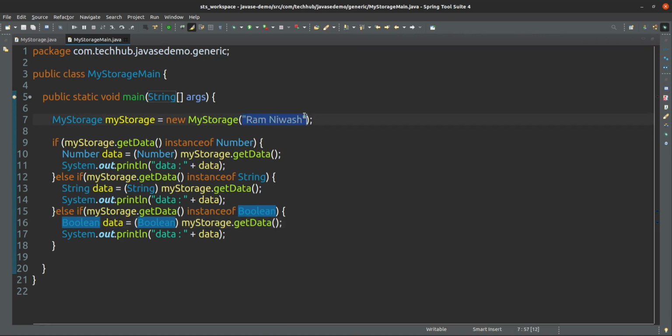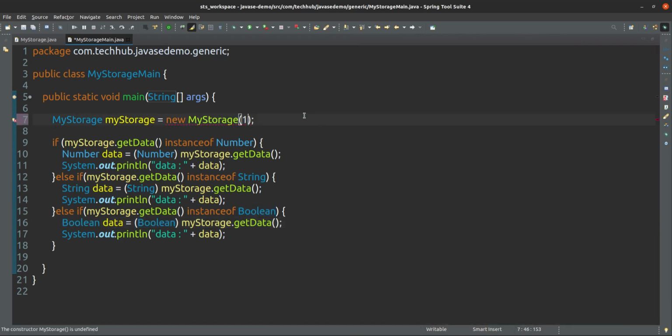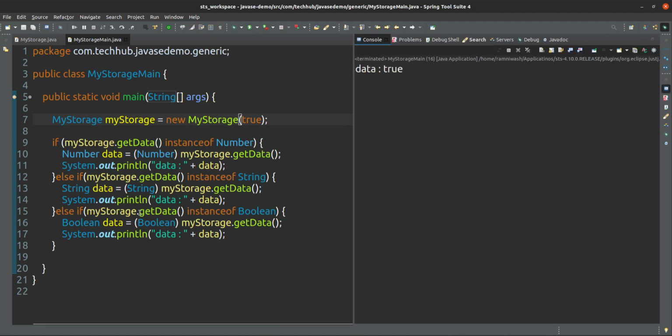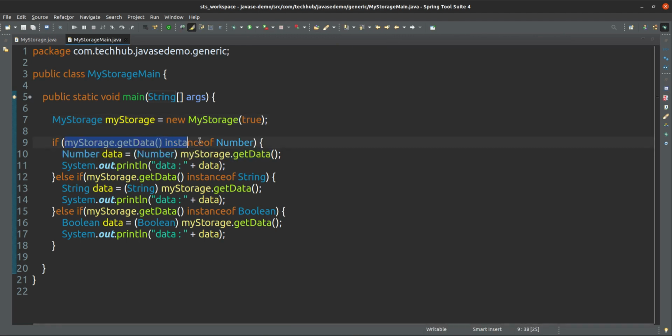Next time I want to store a number, yes, you can store up to your choice. If you want to store some boolean types, that also you can do. It's up to your choice, because before making the typecast, we are checking first.